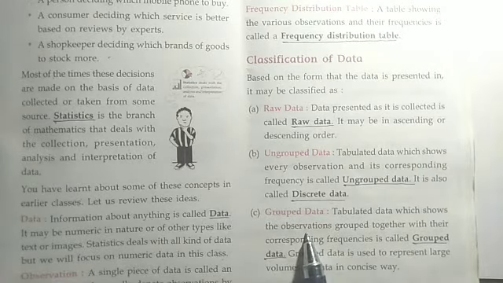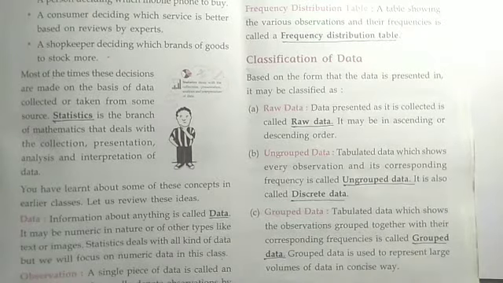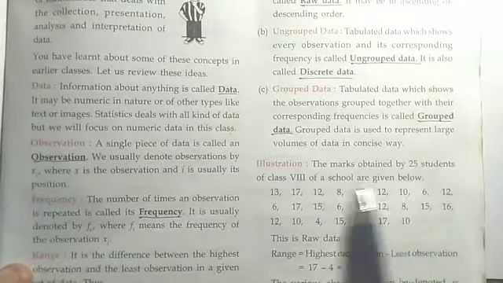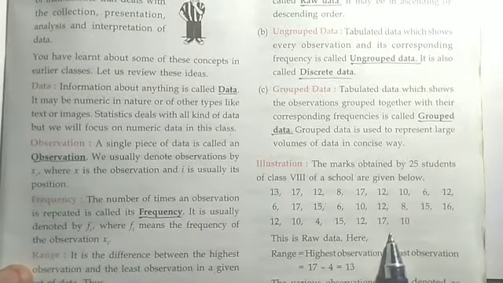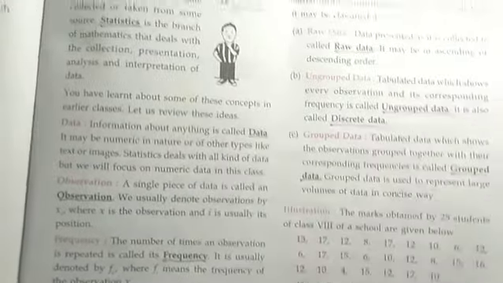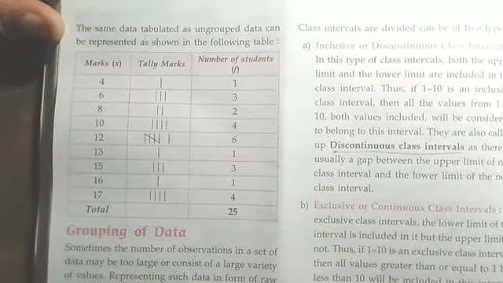Tabulated data which shows the observations grouped together with their corresponding frequency is called grouped data. Here is an example: marks obtained by 25 students. Here we are going to make the frequency distribution table, both ungrouped data and grouped data. First we will make it as ungrouped data.